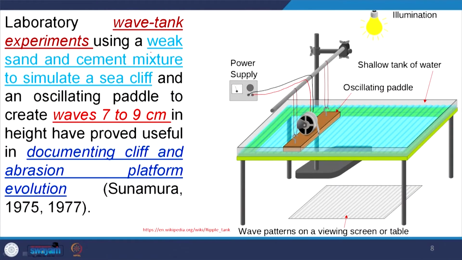Using a weak sand and cement mixture to simulate the sea cliff, a mixture of weak sand and cement representing the coastal cliffs, and an oscillating paddle to create a wave of 7 to 9 centimeter, which is probably representative of 7 to 9 meter in height, proved successful in documenting cliff and abrasion platform evolution.